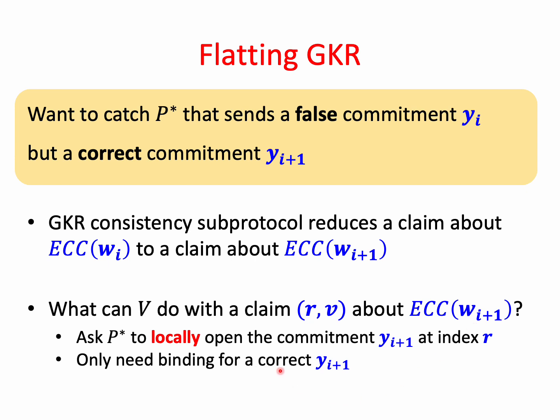Then the correct yi+1 is well defined, and the security property applies. The security property in this case means that if yi+1 is the correct commitment to layer I+1, then the commitment is binding, which means that the prover cannot open index R to anything but the actual value of the encoding of wi+1 at coordinate R.